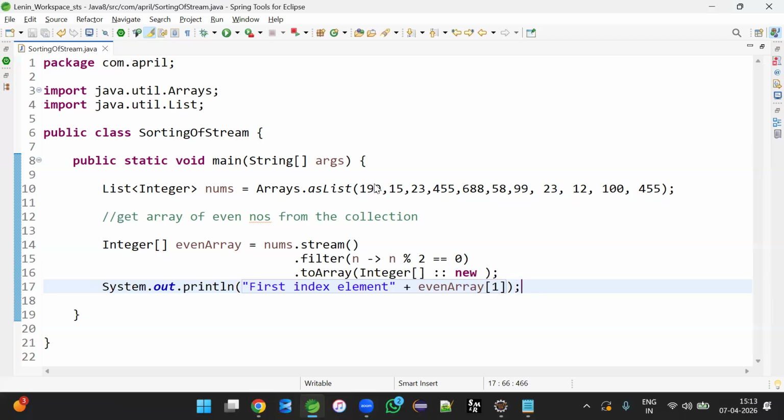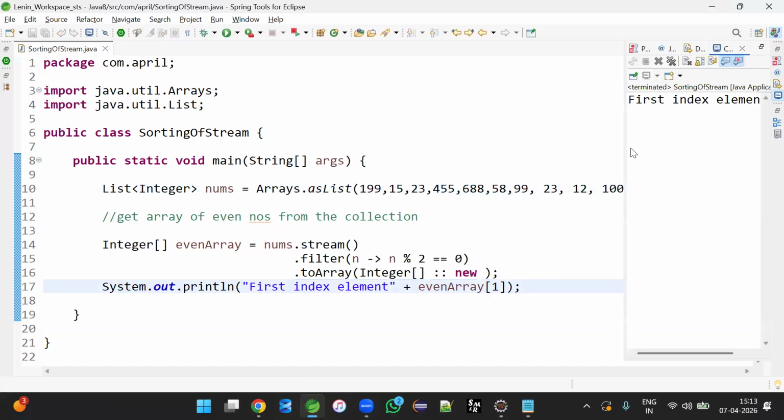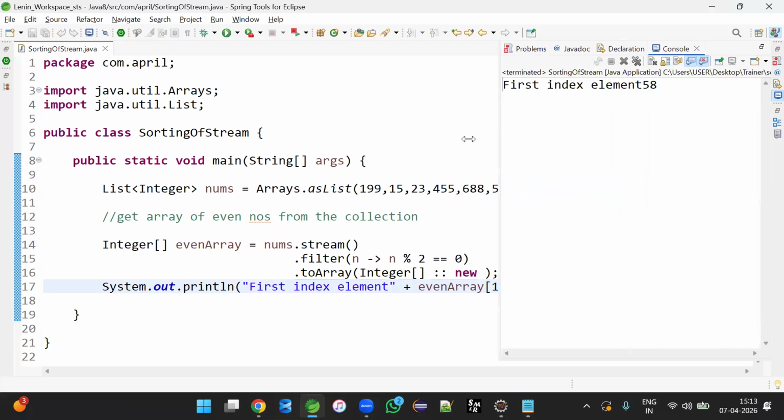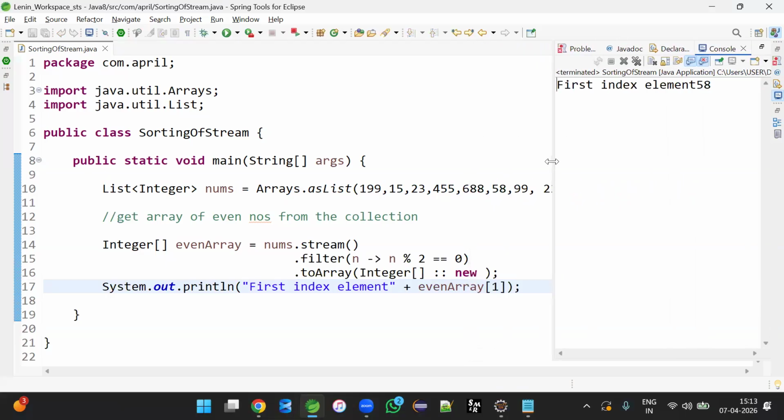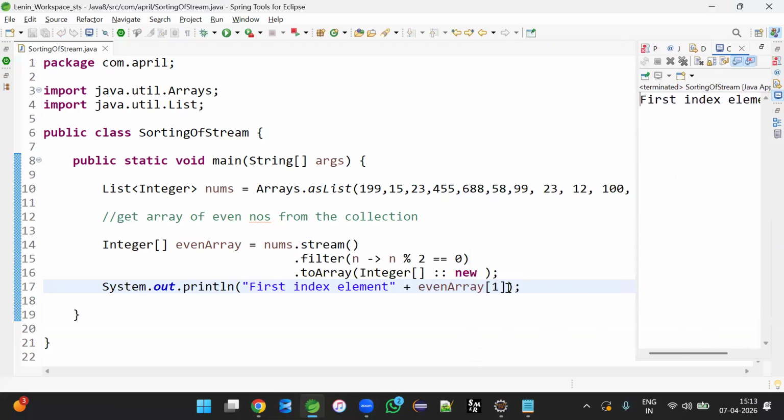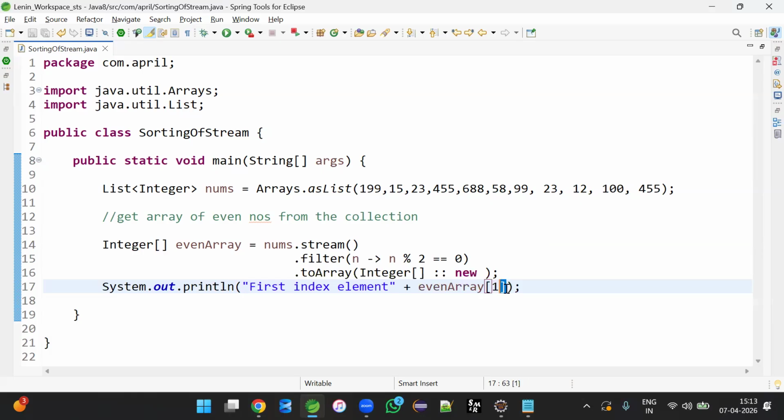From this collection, what are the even numbers? Even number 1 is 688, then 58 is even number 2. Then 0 is the index position, 1 is the next index position. And we're supposed to get 58 as the output for this program. Let's run and cross verify. The first index element is 58. That's an array-based operation: array name with index number in square brackets to get the element of the array, right?